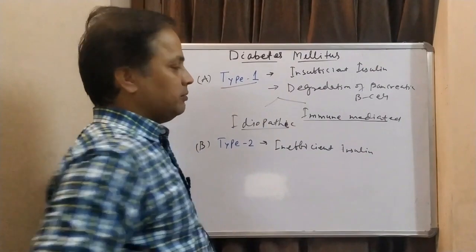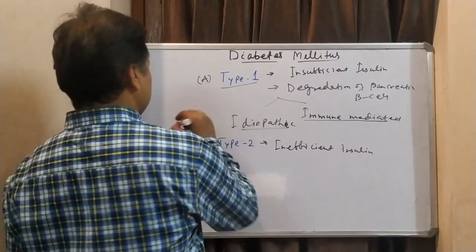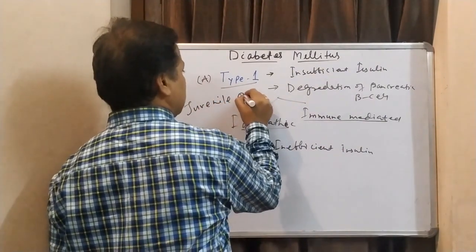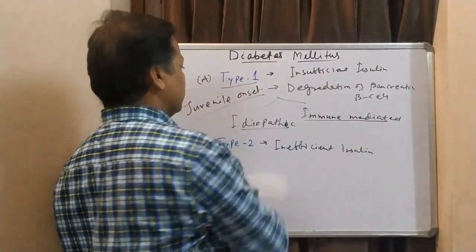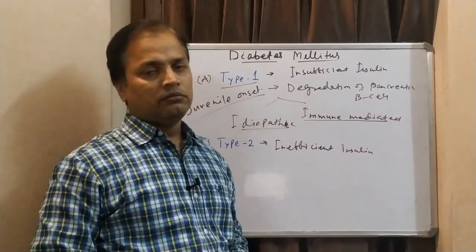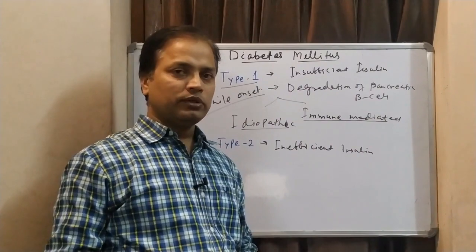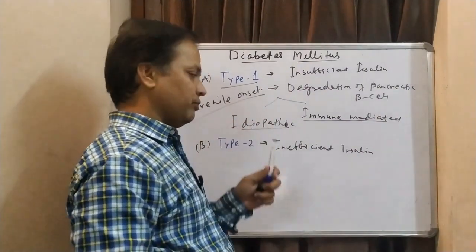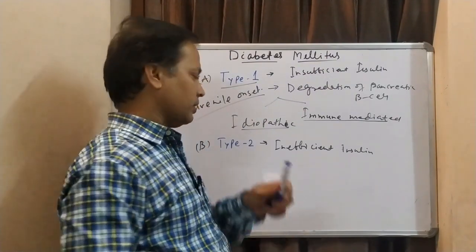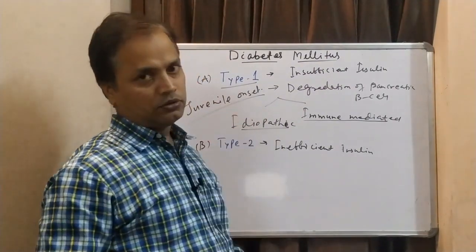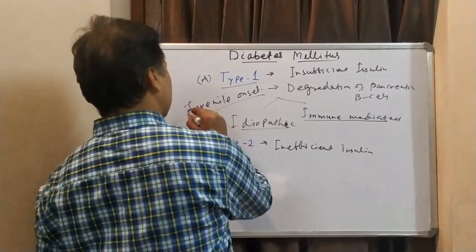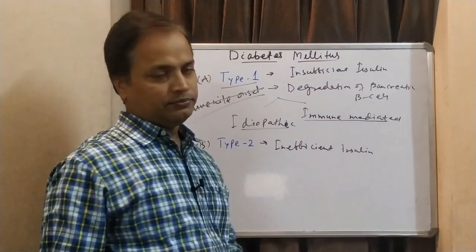Initially this type 1 diabetes mellitus was called juvenile onset, because it was thought that type 1 diabetes mellitus occurs only at a young age. But later on it came to be known that it does not occur only at a young age or in prematures. It can occur in an old person also, it can occur in anyone. So it's not age related. So nowadays we are not calling it juvenile onset diabetes mellitus.